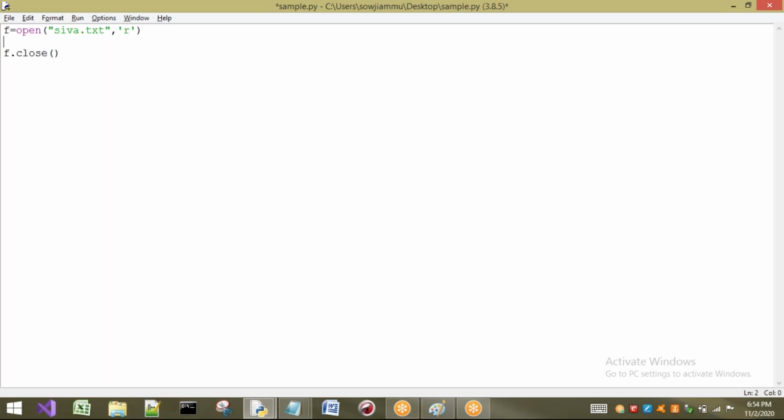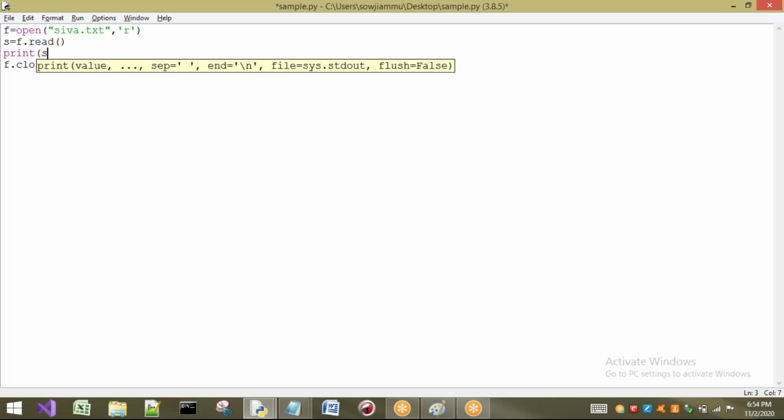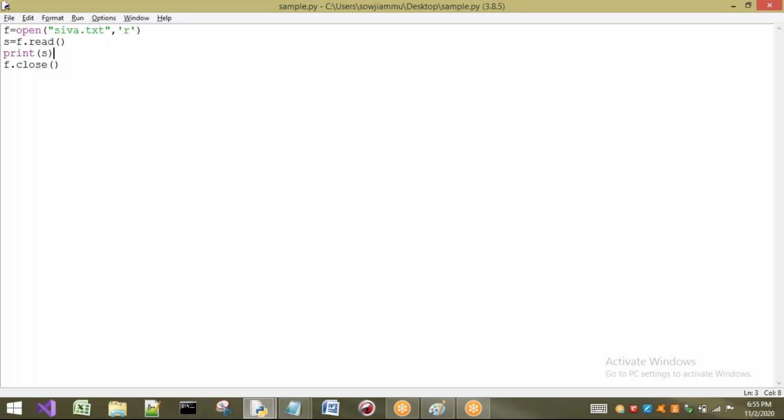Which method do I have to use? I have to use f.read. F is pointing to shiva.txt, and from that I want to read. Read is going to read the entire data. Whatever data it reads, I want to save in some variable called s, for example. After that, I want to see what data is present in s, so I just write print of s.